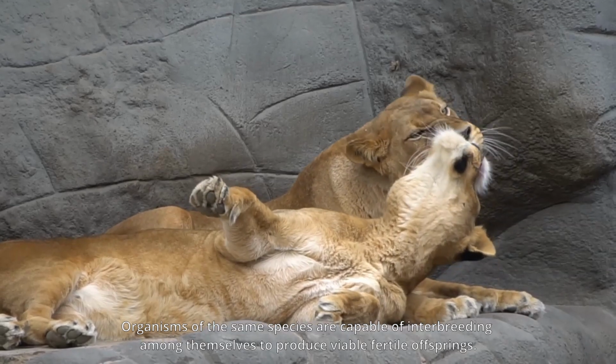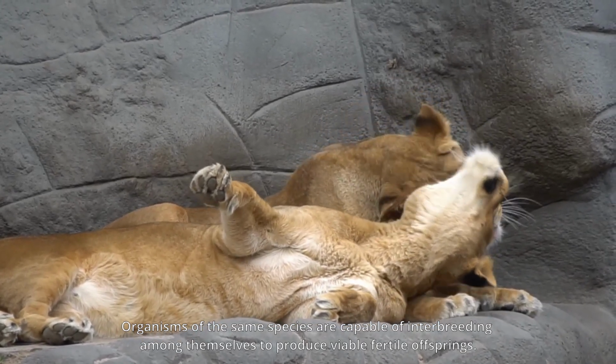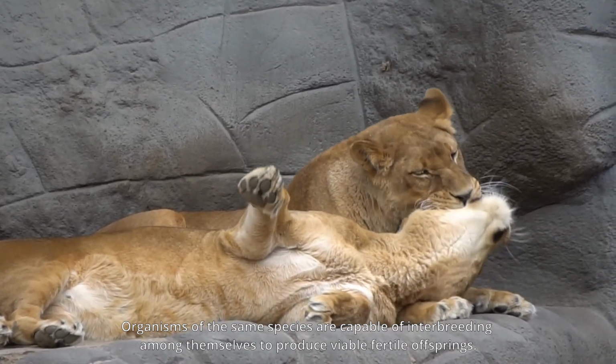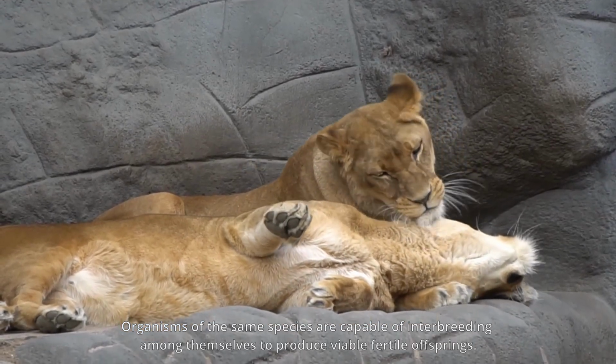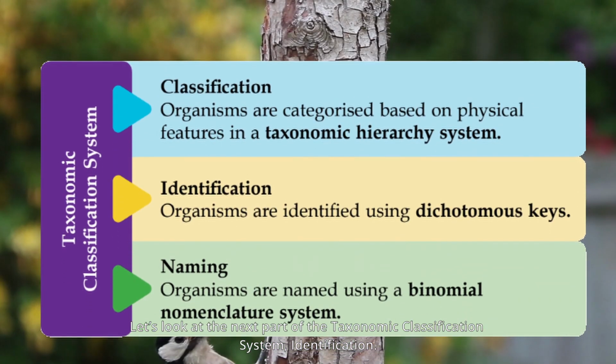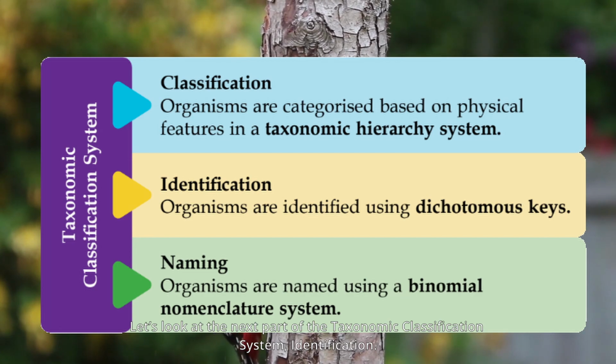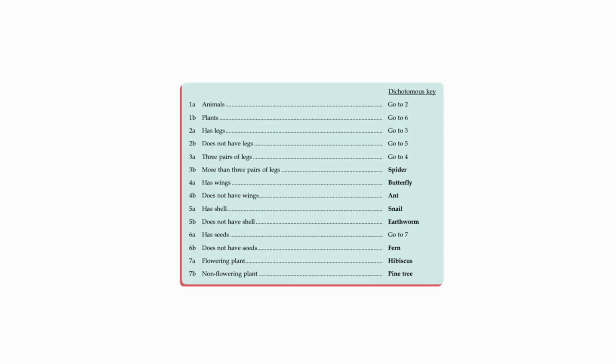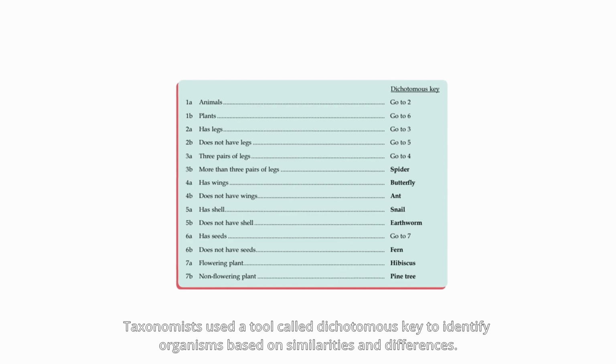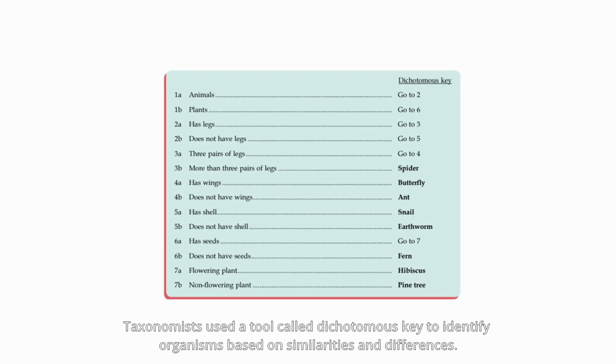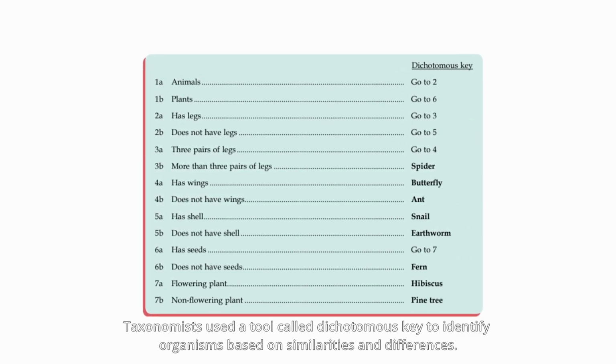A species is the smallest group used to classify organisms. Organisms of the same species are capable of interbreeding among themselves to produce viable fertile offspring. Let's look at the next part of the taxonomic classification system, identification. Taxonomists use a tool called a dichotomous key to identify organisms based on similarities and differences.